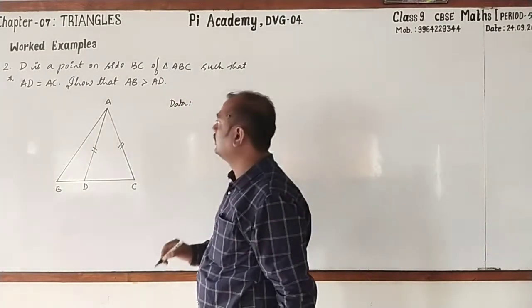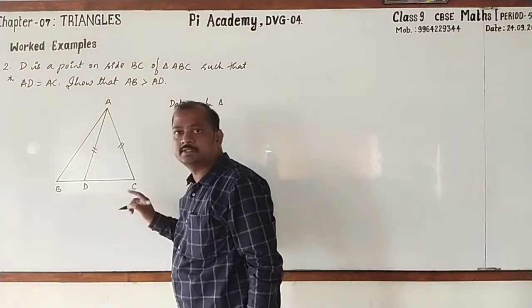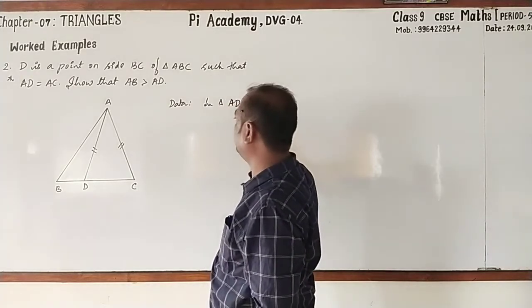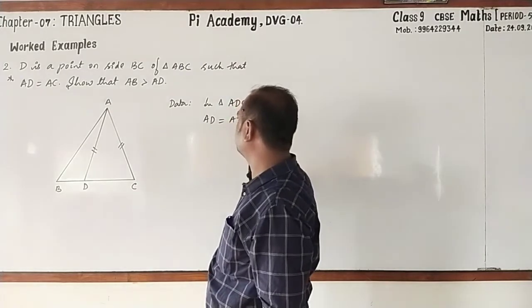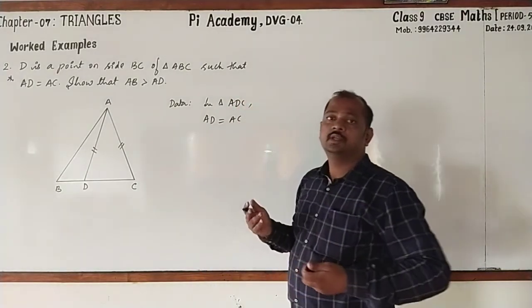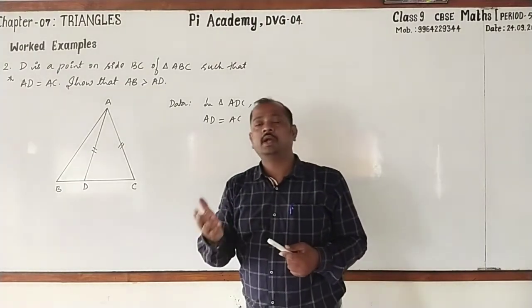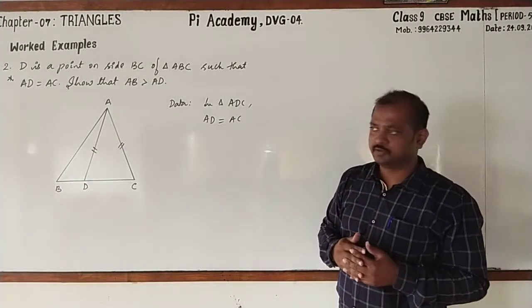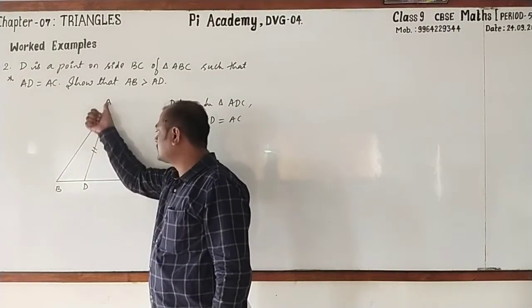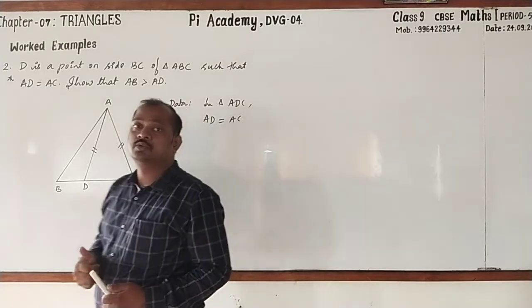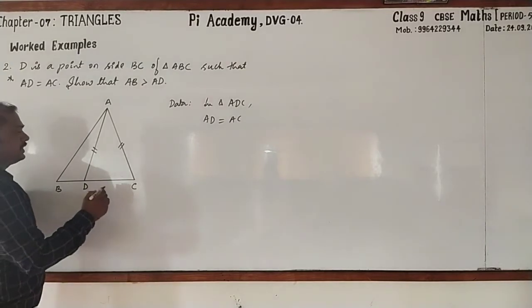Data. They have given that in triangle ADC, AD equal to AC, right? Then obviously, in any triangle, if the two sides are equal, it is an isosceles triangle and the angles opposite to equal sides are equal. Therefore, we can write angle ACD is equal to ADC. So, to make you feel more comfortable, I go for numbering the angles. It will be easier to understand.